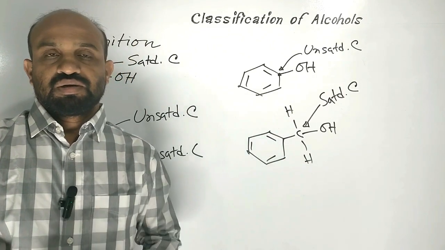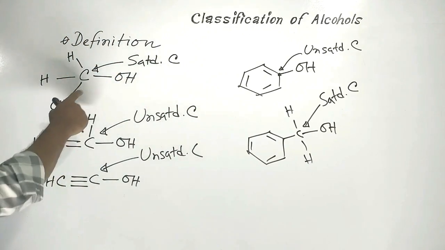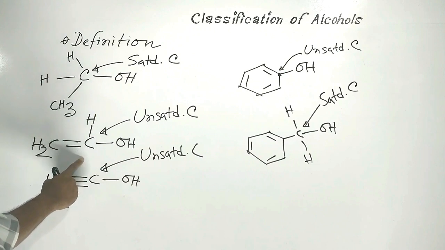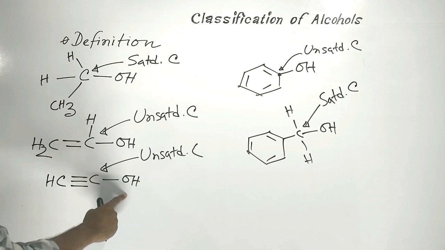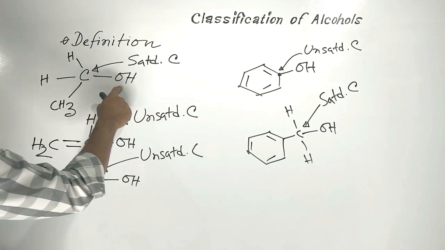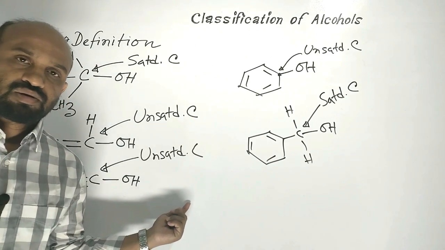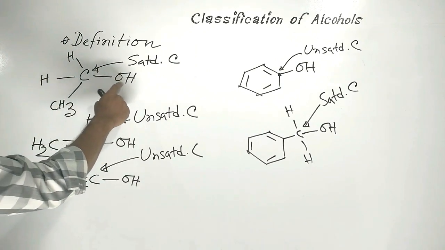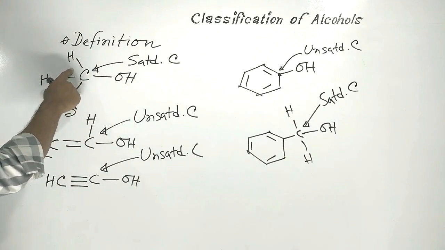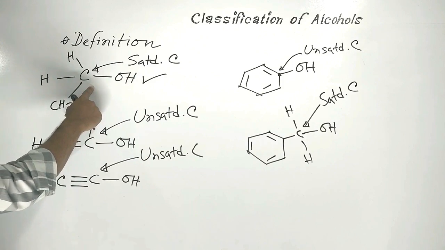Now let's see what is the definition of alcohols. The organic compounds that carry at least one hydroxyl group, where this hydroxyl group is bonded to saturated carbon, are called alcohols. Here in this case the hydroxyl group is bonded to saturated carbon, so this is a kind of alcohol.